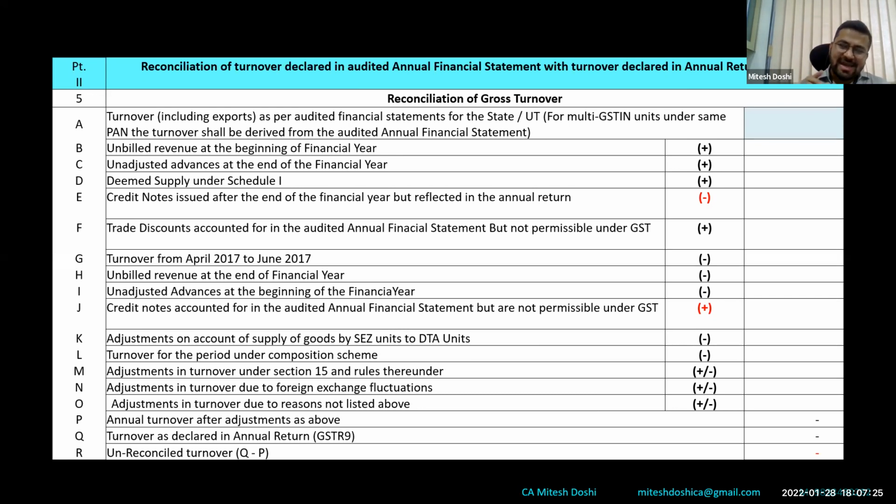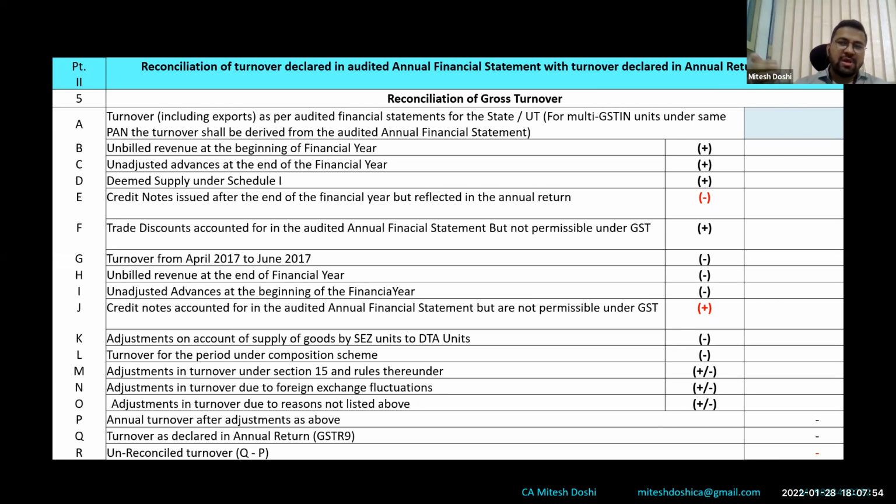So this time gap, ideally, they have anticipated all those time gaps. This form has been beautifully drafted so that it covers the major differences in a separate table itself. So unbilled revenue has to be disclosed here, has to be added for, say, financial year 19-20. If revenue was booked in 19-20, but its billing was done in 20-21, then ideally it won't be in my audited turnover.